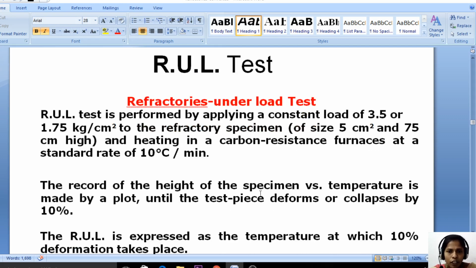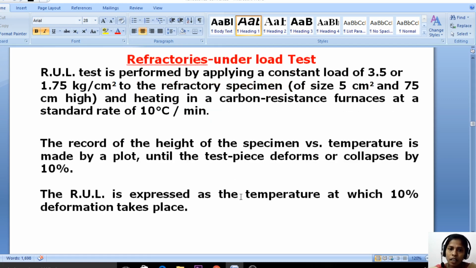The record of the height of the specimen versus temperature is made by a plot until the test piece deforms or collapses by 10%. So we do this experiment till the refractory becomes soft or deforms its shape. The RUL is expressed as the temperature at which 10% deformation takes place. So, what is the definition of RUL? The temperature at which 10% deformation takes place is called the refractoriness under load.